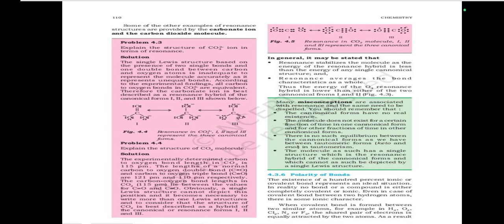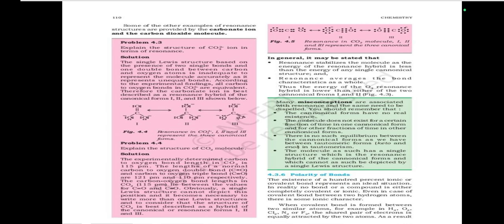There is no such equilibrium between the canonical forms as we have between tautomeric forms, keto and enol, in tautomerism. The molecule as such has a single structure, which is the resonance hybrid of the canonical forms and which cannot be depicted by a single Lewis structure.